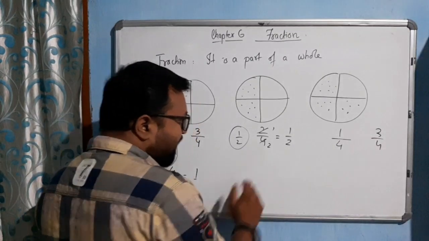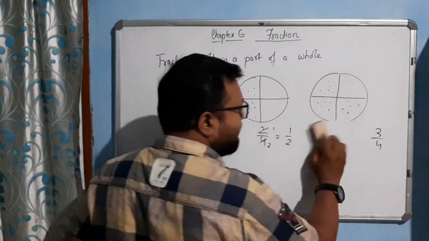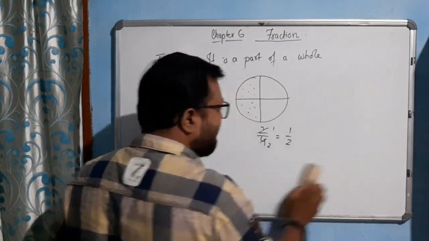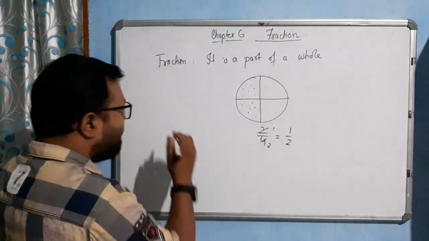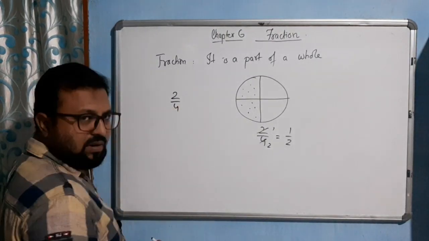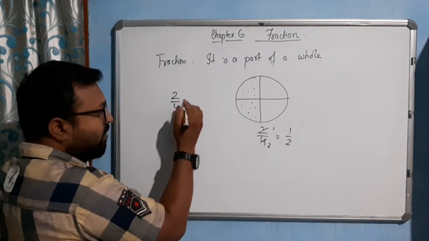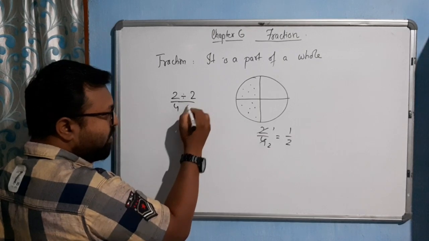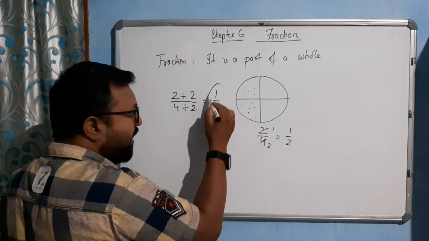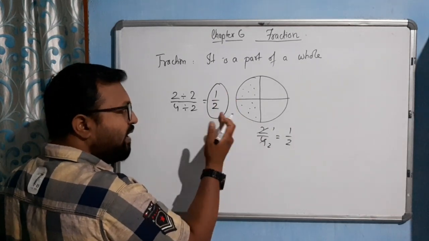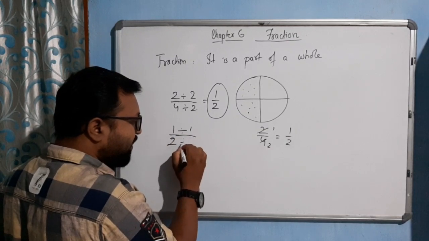Now let me talk about the second topic here. Equivalent fraction. This is the fraction 2 by 4. We can divide it further by 2. If we divide by the same number 2 and 2, we get 1 by 2. This 1 by 2 we can't divide further. It is only divided by 1.